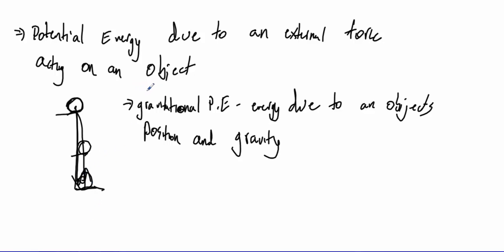So, potential energy is due to an external force acting on an object. If there's going to be potential energy, then some outside force needs to be pulling, and it needs to have the ability to cause a change. So, gravitational potential energy is energy due to an object's position, specifically height, and gravity.